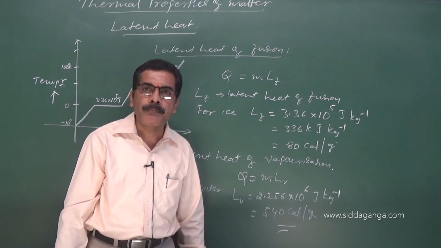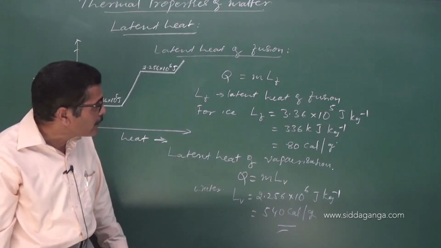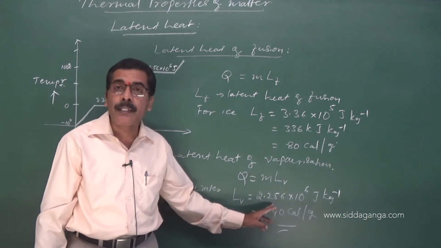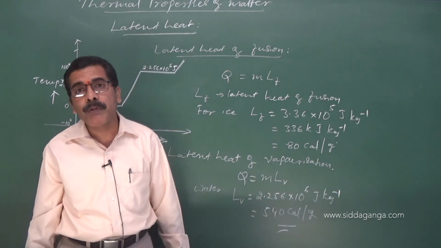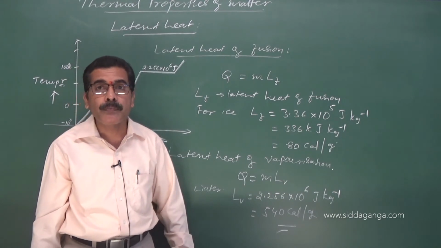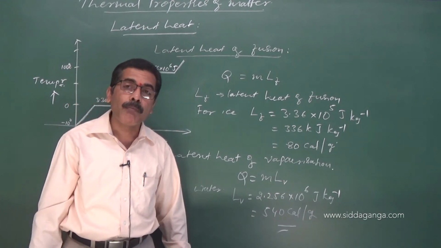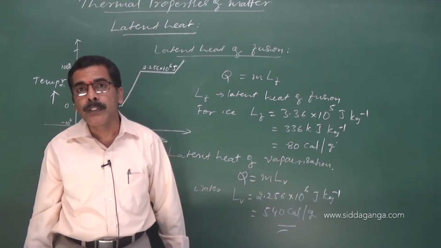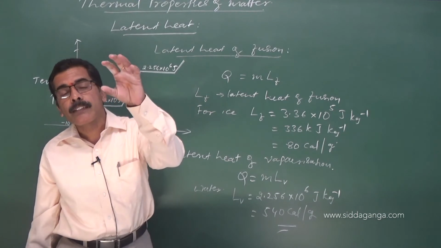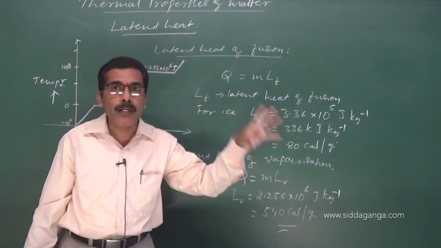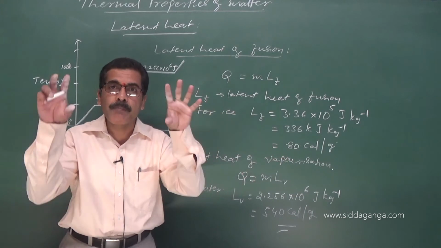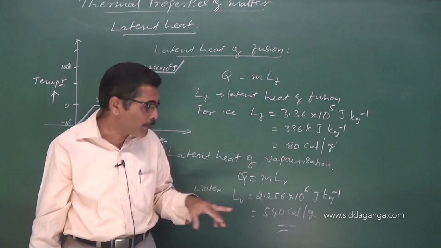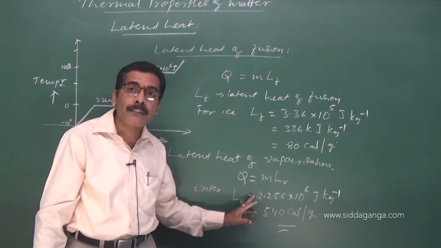Remember, since the latent heat of vaporization is very, very high, the burns which happen due to steam are more dangerous. They are more severe and cause severe damage to the tissues. If you take steam at 100 degrees Celsius and water at 100 degrees Celsius, both are at the same temperature, but steam causes severe burns because its latent heat of vaporization is more.